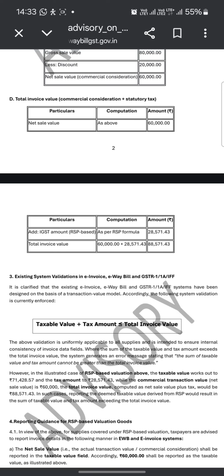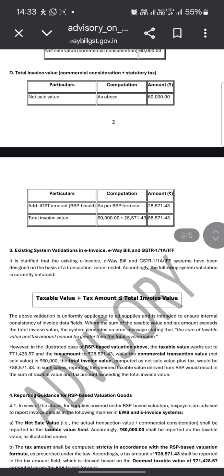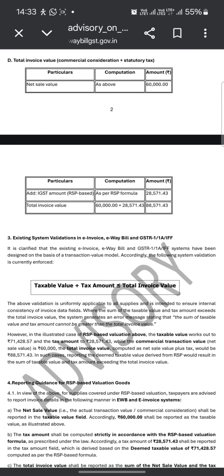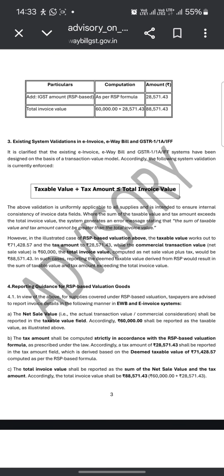Existing system validation in invoice, e-way bill, GSTR-1 or IFF. The existing e-invoicing, e-way bill or GSTR-1 system has been designed on the basis of the transaction value model. According to the following, system validation is currently enforced: taxable value plus tax amount should be less than or equal to total invoice value. The above validation is uniformly applicable to all taxpayers and intended to ensure the internal consistency of invoice data fields. Where the sum of taxable value and tax amount exceeds the total invoice value, the system generates an error message stating that the sum of taxable value and tax amount cannot be greater than the total invoice value.